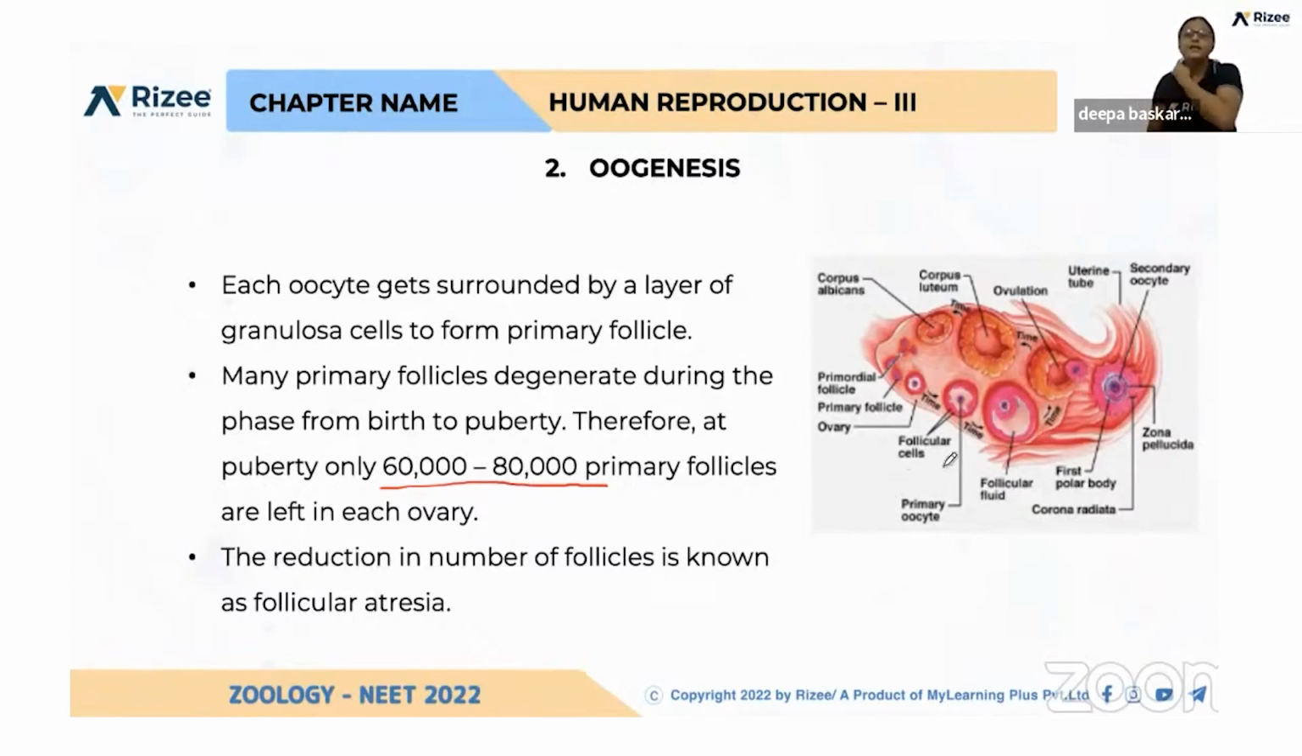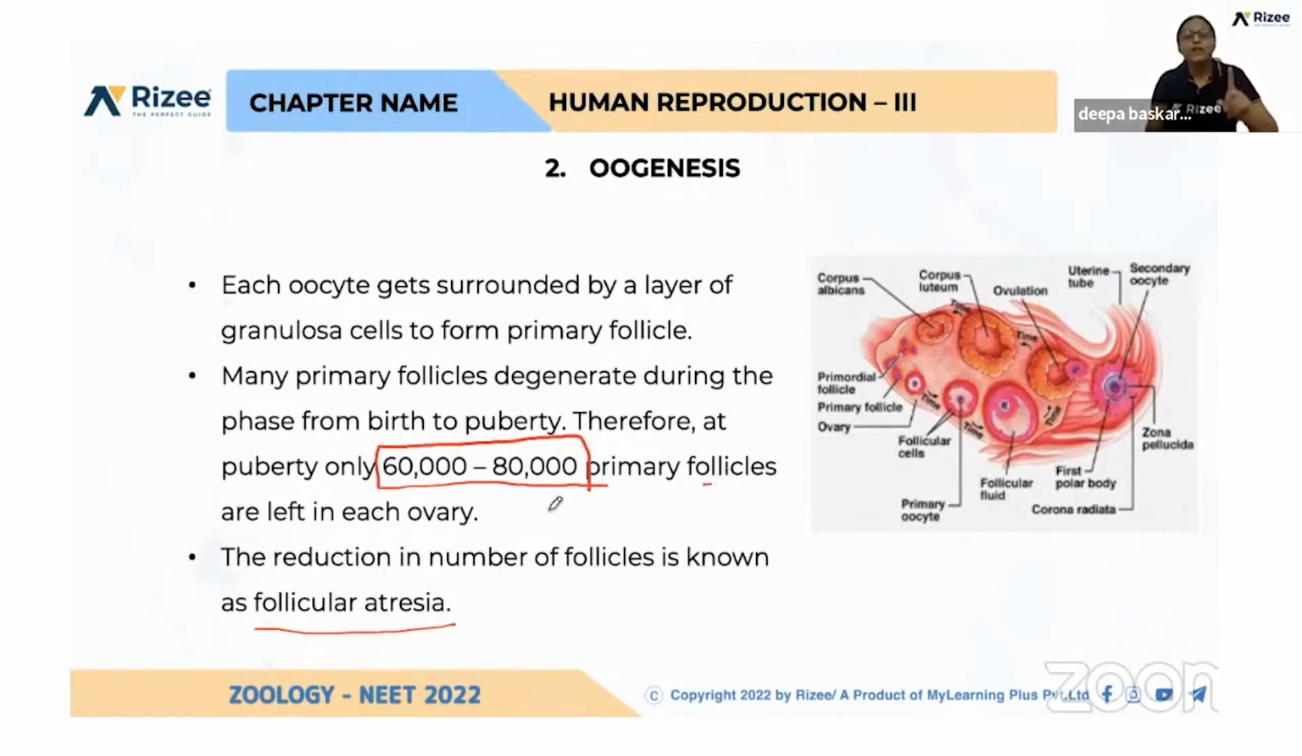During the time of puberty, that is from birth to puberty, so many primary follicles are getting degenerated. So at the time of puberty, each ovary will be having only this many primary follicles.